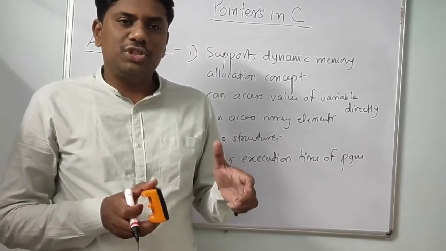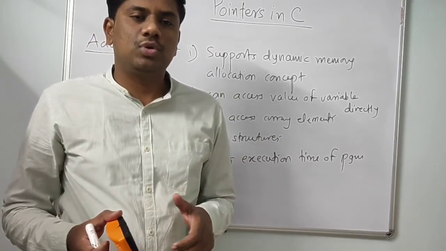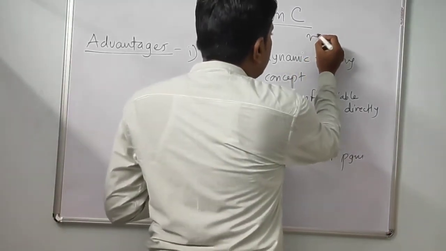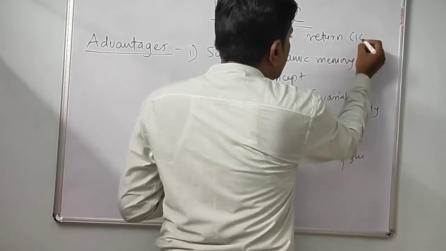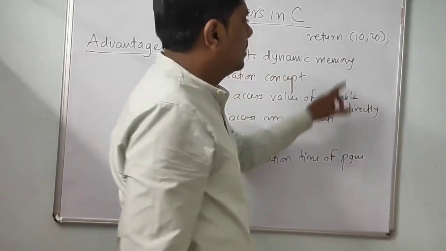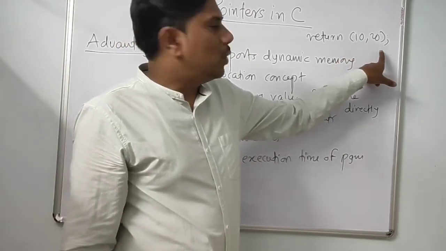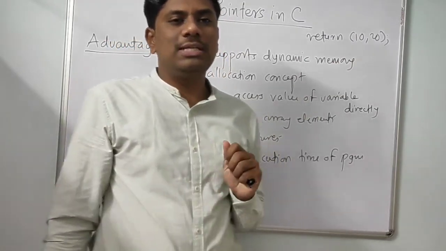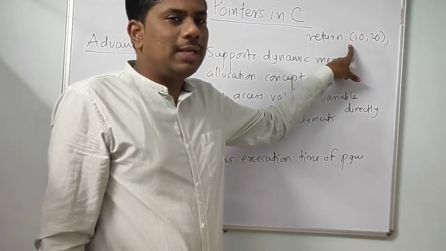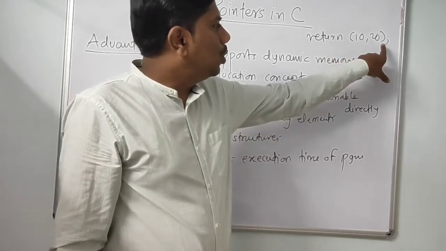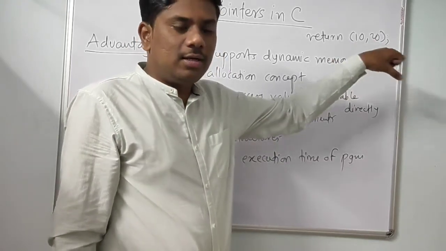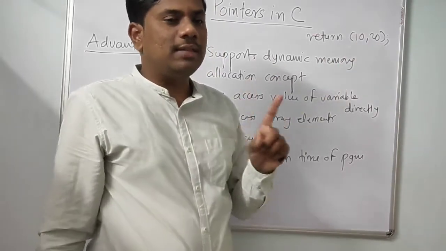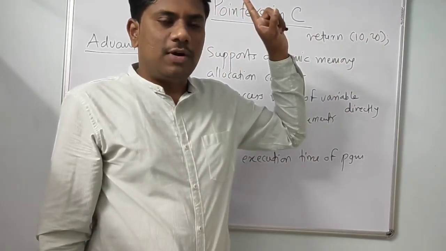And next advantage, pointer allows function to return multiple values to another function. In C language, we can't return multiple values. Here I am trying to return two values, 10 and 20, at a time by using single return statement, but this is not possible in C language. This statement won't throw any error, but it returns only the value 20 because the comma operator evaluates left to right and yields the right side value. So this statement will return only one value, the right side value 20, to the function through which that function was called.